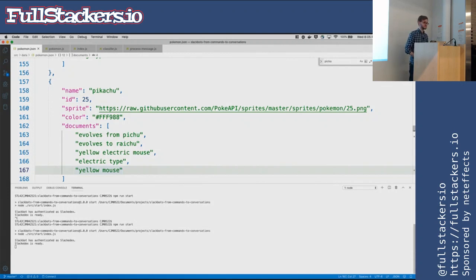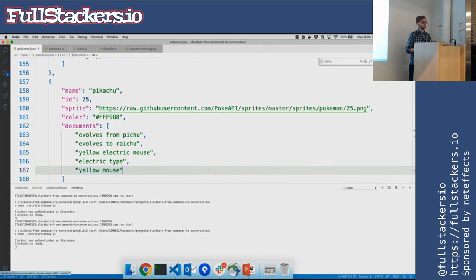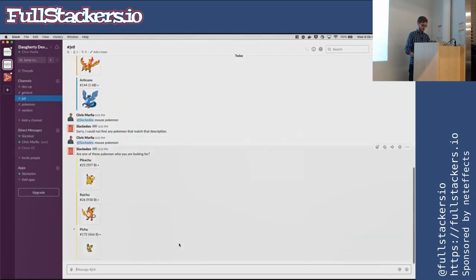Oh, cool. I was in the back when you talked about, I think, stateless communication, and I just missed what you said about that. Obviously, it's stateless by default. So in Slack, I'll demo it here. When I said at Slackadex mouse Pokemon, and Slackadex responded, when I said that again, it doesn't know I said that before. Every message is new.